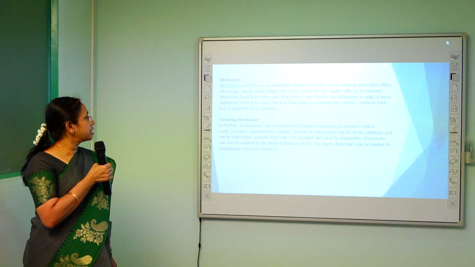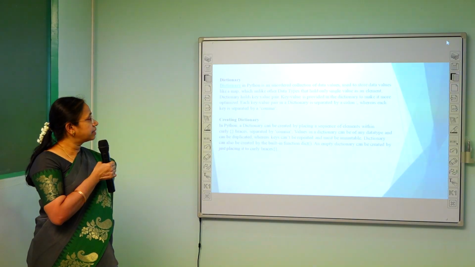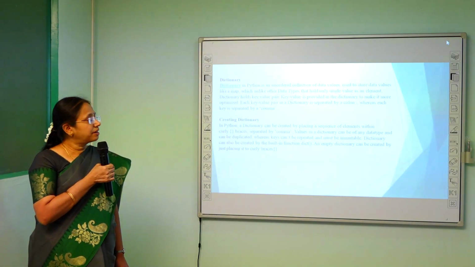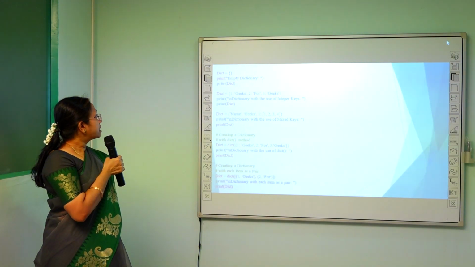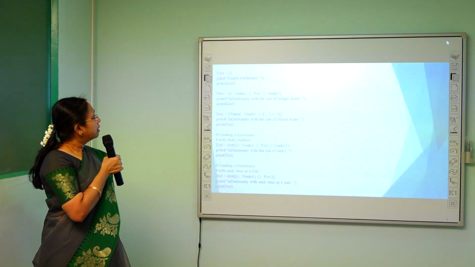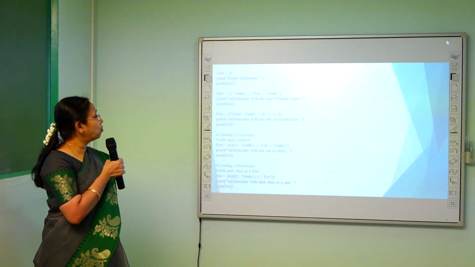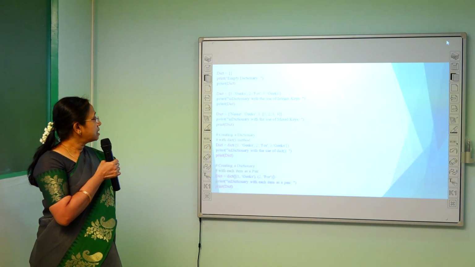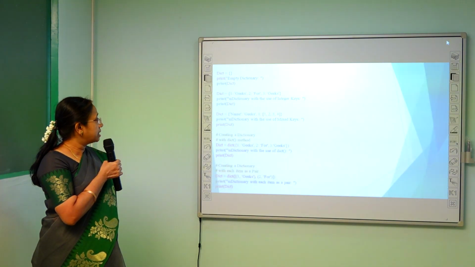Next, creating a dictionary. It can be created with a sequence of elements within curly braces separated with commas. Next example, a dictionary is created with curly braces. And in the next example, the dictionary is defined with key value pairs. Here the values 1, 2, 3 denote the keys, and the values denote the string values, Geeks for Geeks.